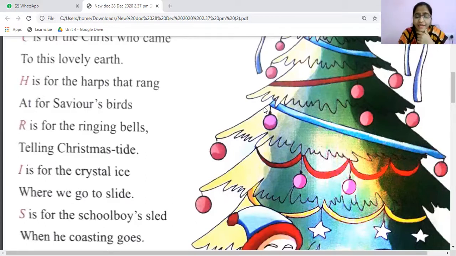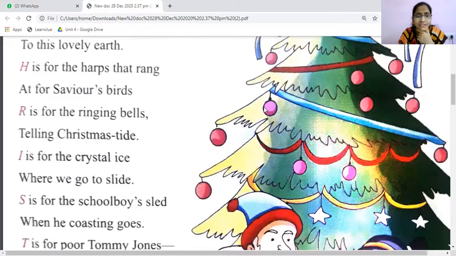R is for the ringing bells, telling Christmas tide. So they usually tie some bells, balls and stars to the Christmas tree, and they decorate the tree with beautiful things, the glittering stars, the shiny balls and bells, all those things. Yes.